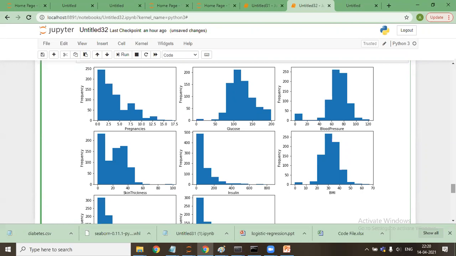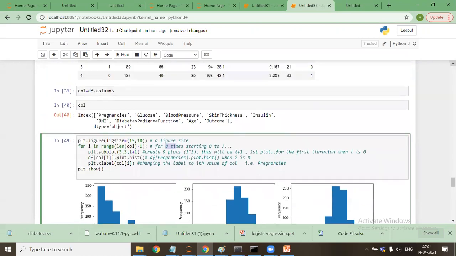Anybody any doubt till now? Sir, about the subplot, I am actually getting it, but somehow the syntax is a bit confusing actually.